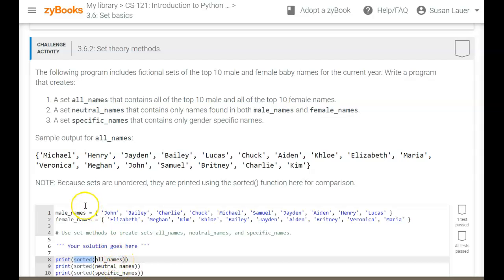You could already do the male names and the female names here if you wanted to see what that looked like. But here they want you to make neutral names that contain only names found in both male and female. That would be an intersection. And then a set of specific names that contains only gender-specific names, so the ones that are only in one set or the other set, but not in both.